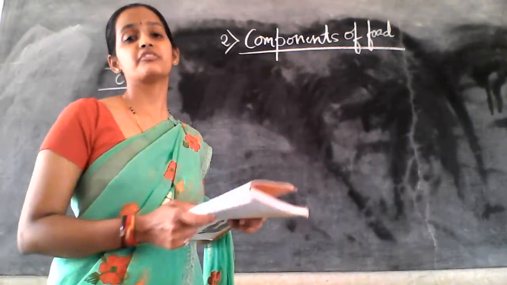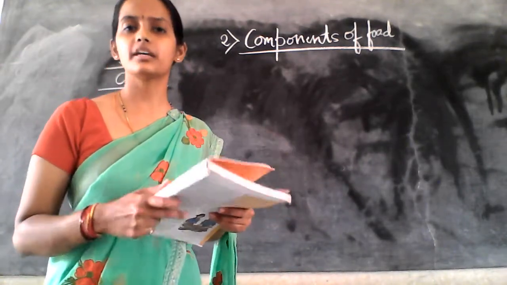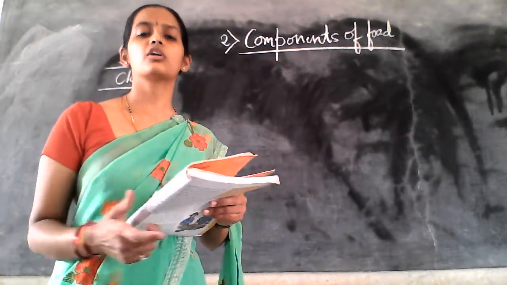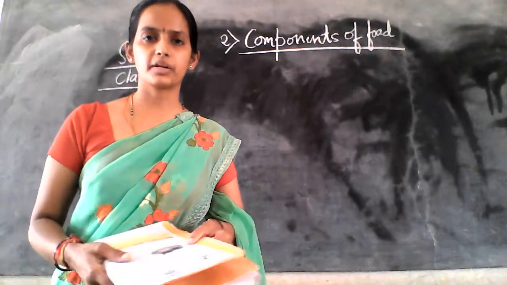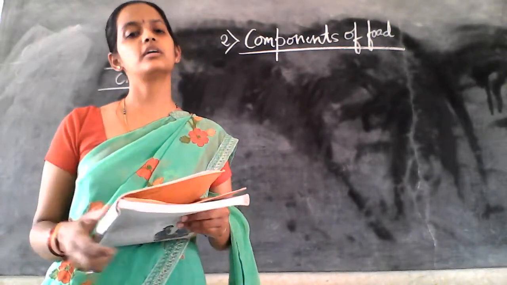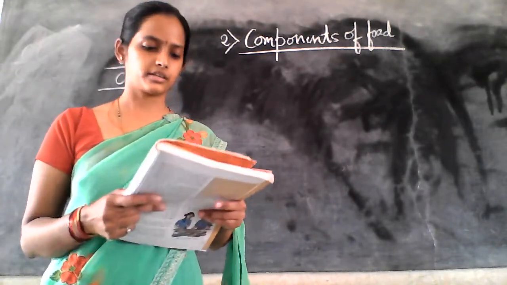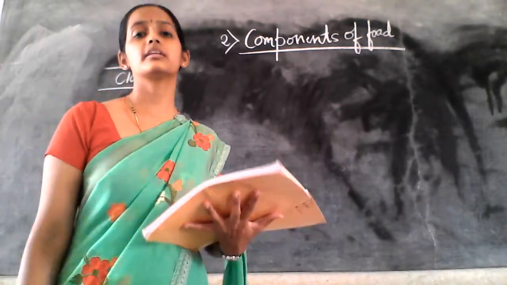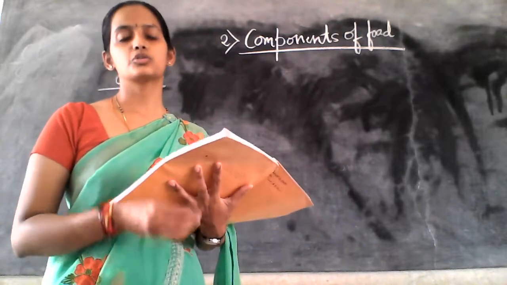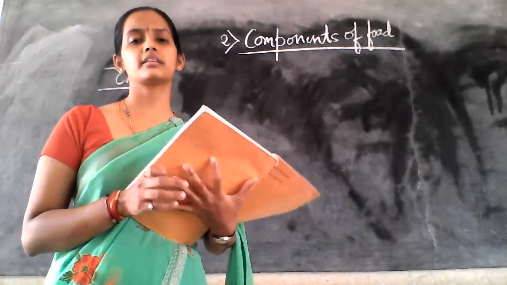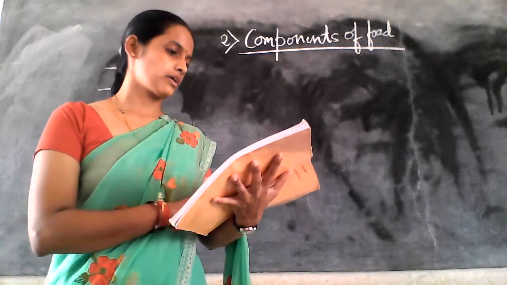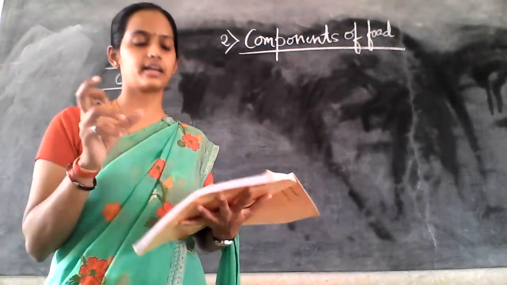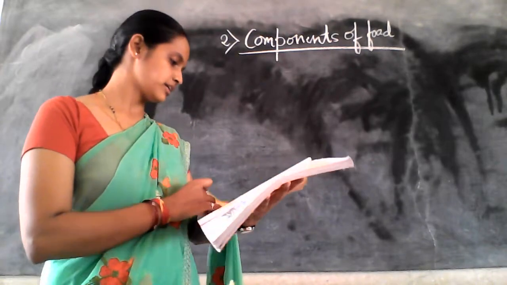In the first chapter we studied the different food products, and what ingredients are needed for the preparation of a particular dish or item. Here also we are going to study the components of the food. So what all things are present in the food? What the food material is actually containing, the content of the food.